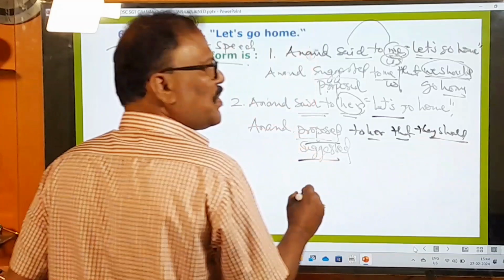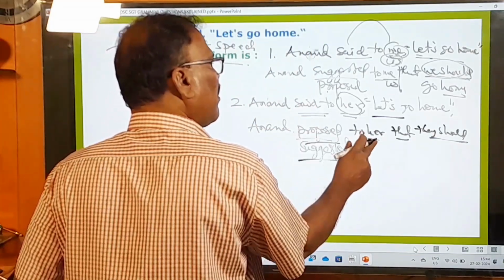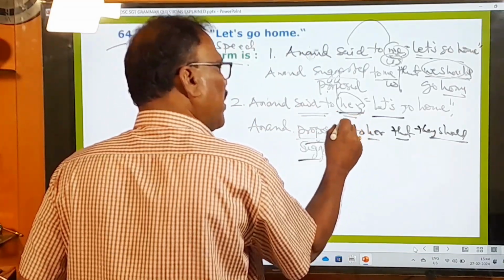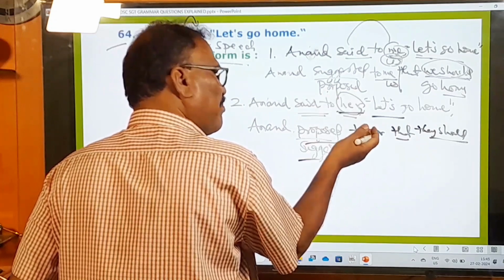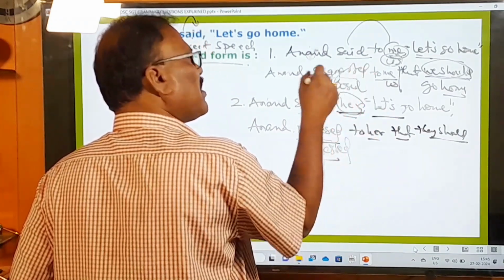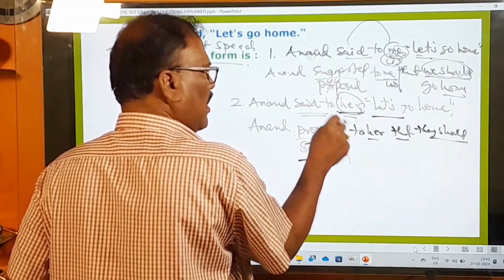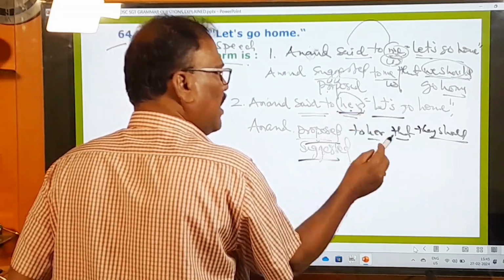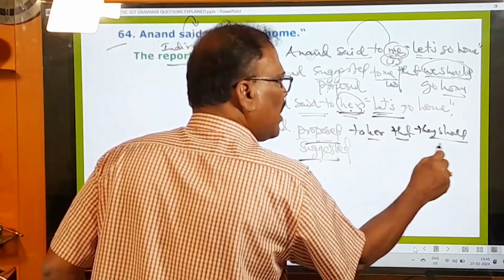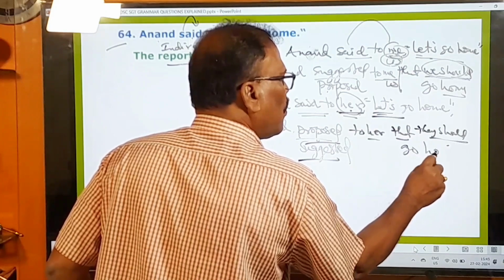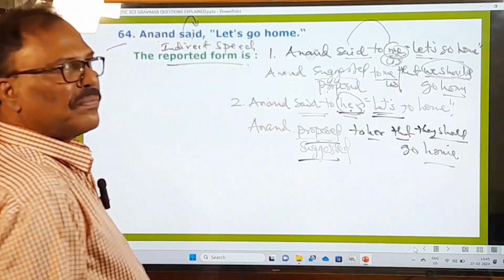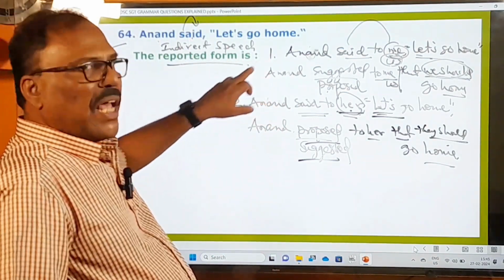Try to understand this one. Anand proposed to her, Anand proposed to him, Anand proposed to them, whatever it is, other than the first person singular and plural pronouns in the place of this object, then you should turn let's into they should, and afterwards go home. This should be there. See, two situations I have mentioned here.